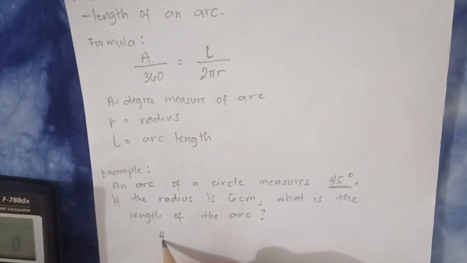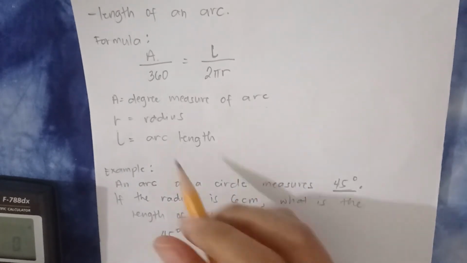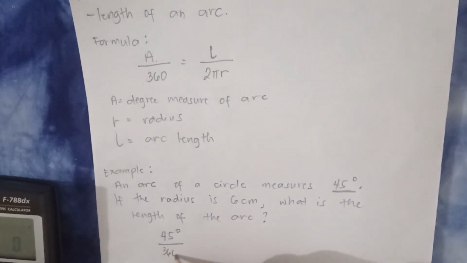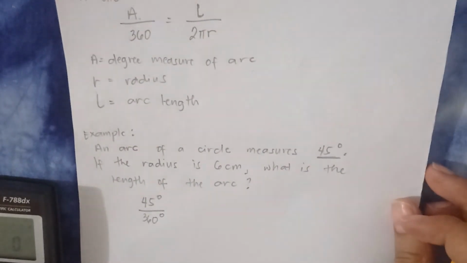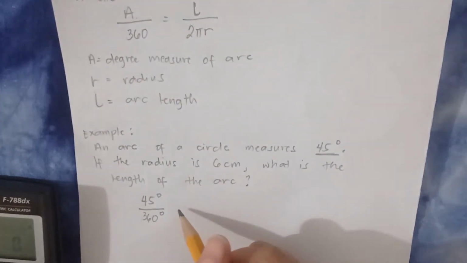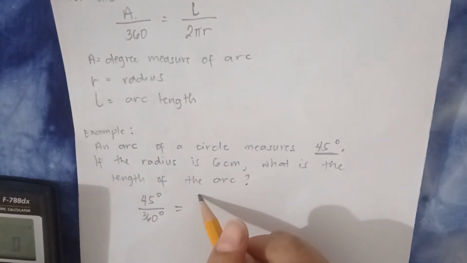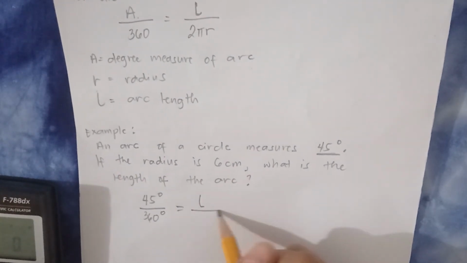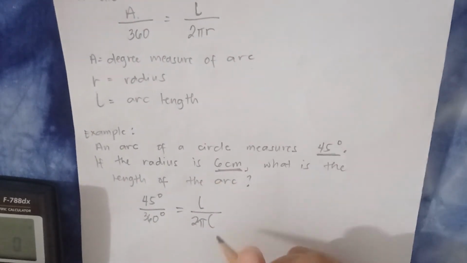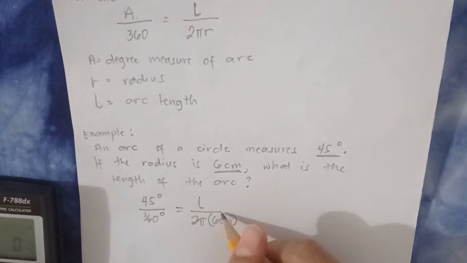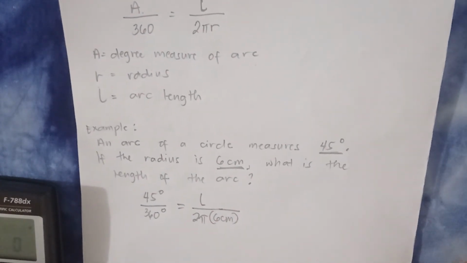So, that will be 45 degrees over yung degree measure ng buong circle, which is 360 degrees. Then, equals to the arc length over 2 pi, ano ang radius? 6 centimeters. Okay, so dapat hanggang dun yung fraction bar mo.